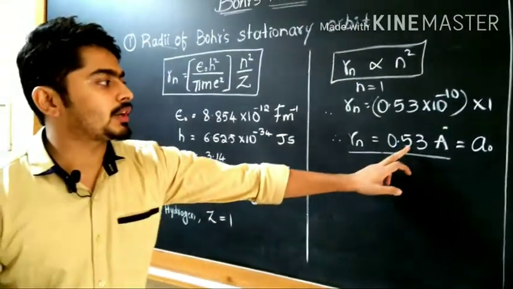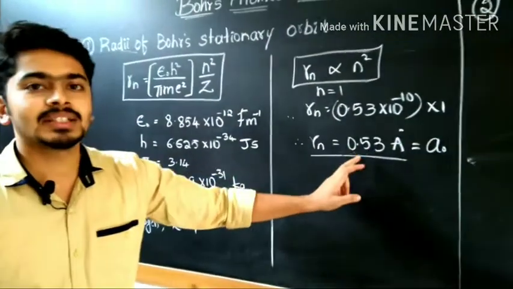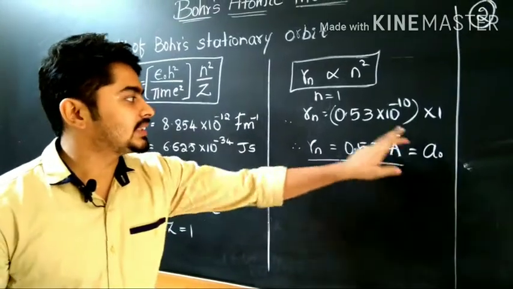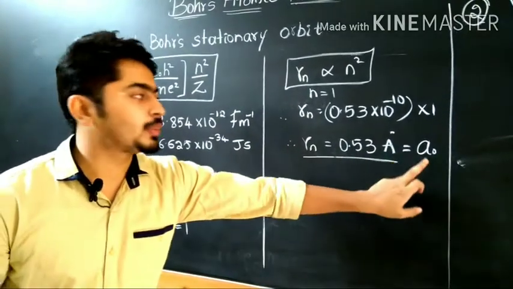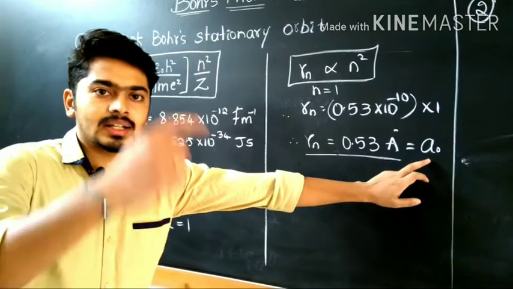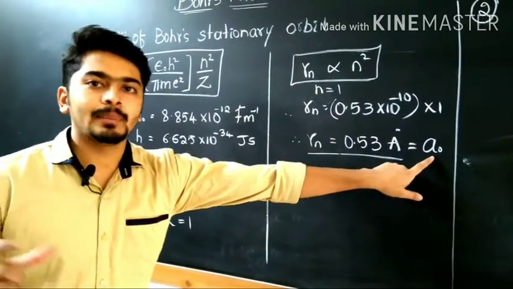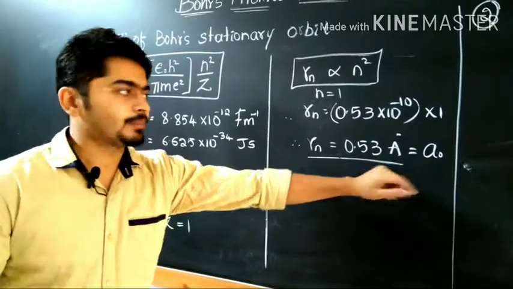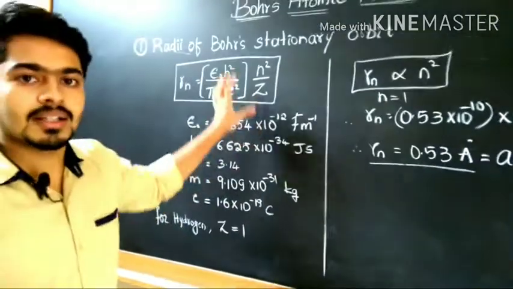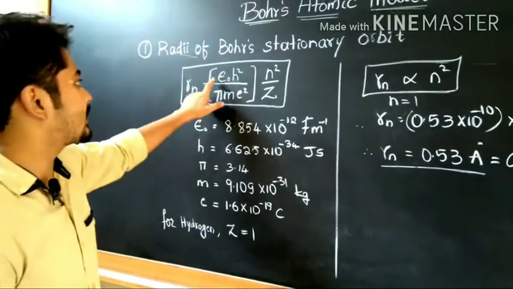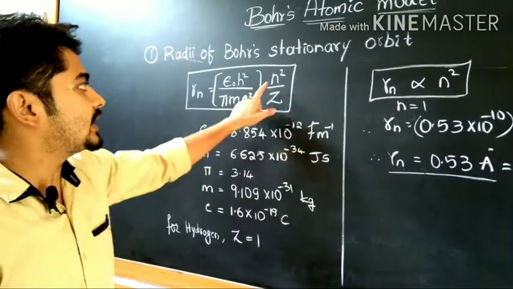On substituting these data, we get Rn equals 0.53 angstrom, that is 10 raised to minus 10 meter. This value is known as the Bohr radius, the radius of the first orbit, given by Bohr. So this is called the Bohr radius a naught. Epsilon naught, h, pi, m, e, and z are all constant parameters.